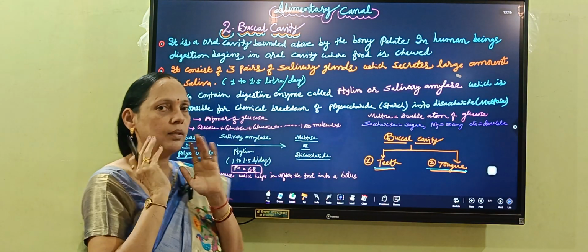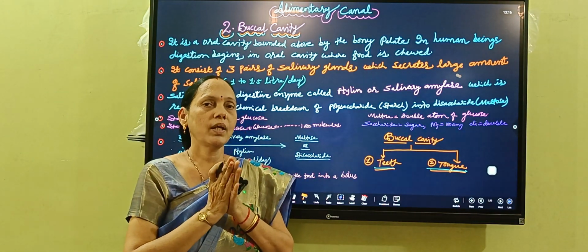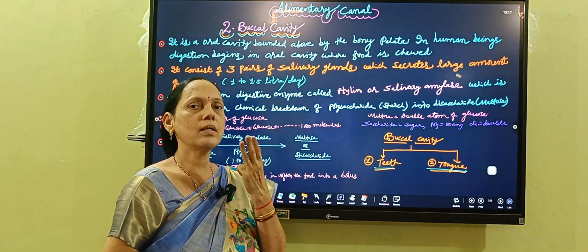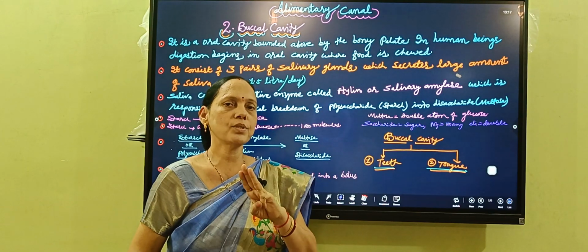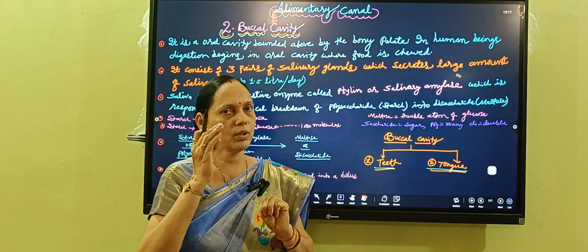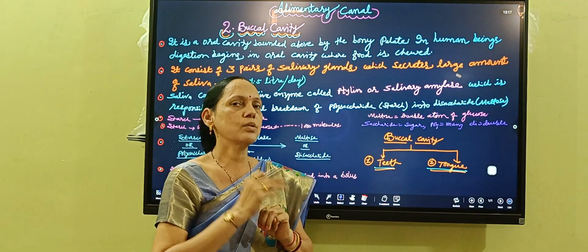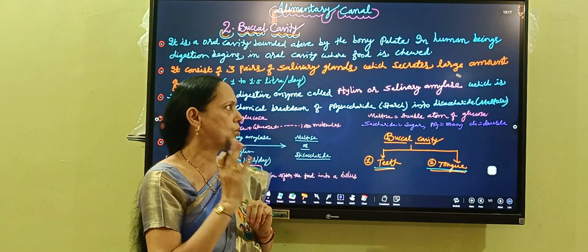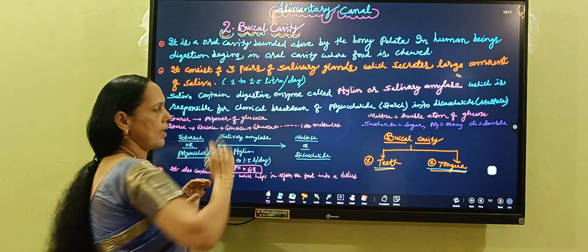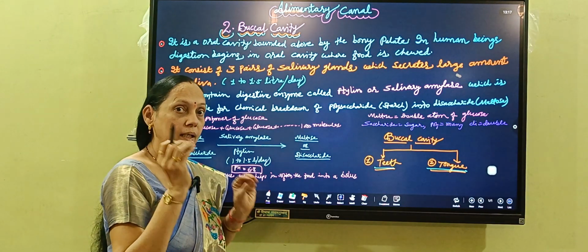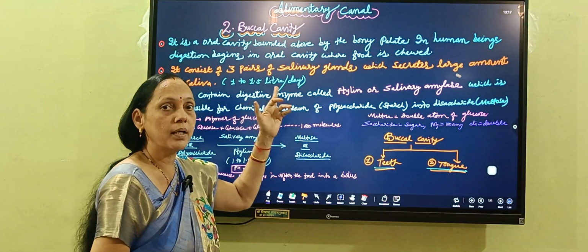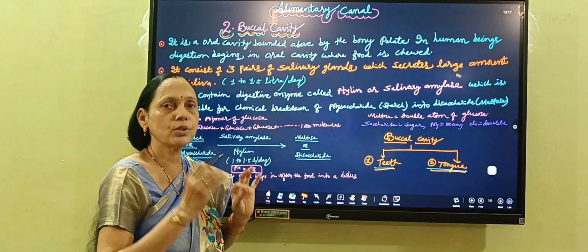Actually, what is happening inside the mouth, inside the buccal cavity, there are 3 pairs of salivary glands present, and the 3 pairs of salivary glands we are going to study in detail when we study the gastric glands. That time we will study about the salivary glands also. So 3 pairs of salivary glands present inside the mouth, and they start secreting saliva in a large amount. For example, you can't believe it, but it's the truth that daily 1 to 1.5 liter per day saliva is secreted by our mouth daily.